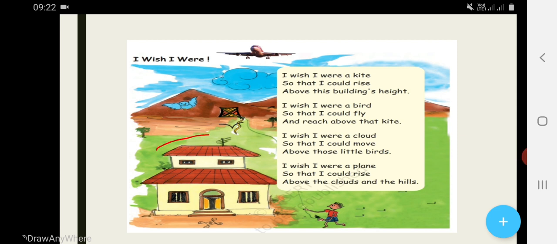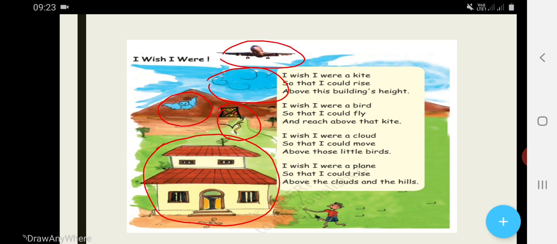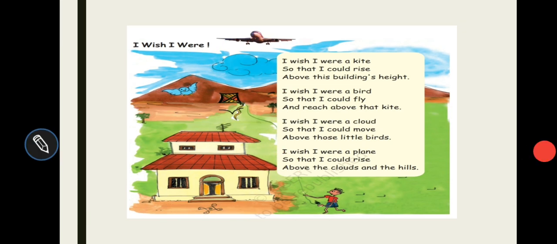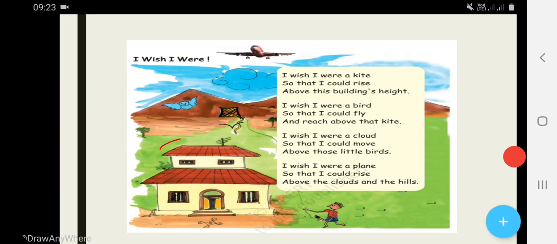Now, this is a house. This is a kite. This is a bird. This is a cloud. And this is an aeroplane. Now, read the poem first. I wish I were a kite so that I could rise above this building's height. This is a building, and if I were a kite, then I could rise above this building's height.